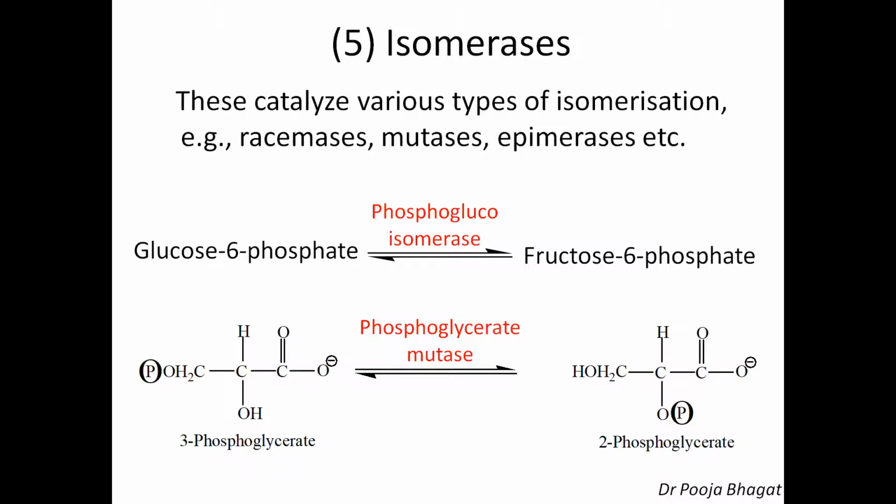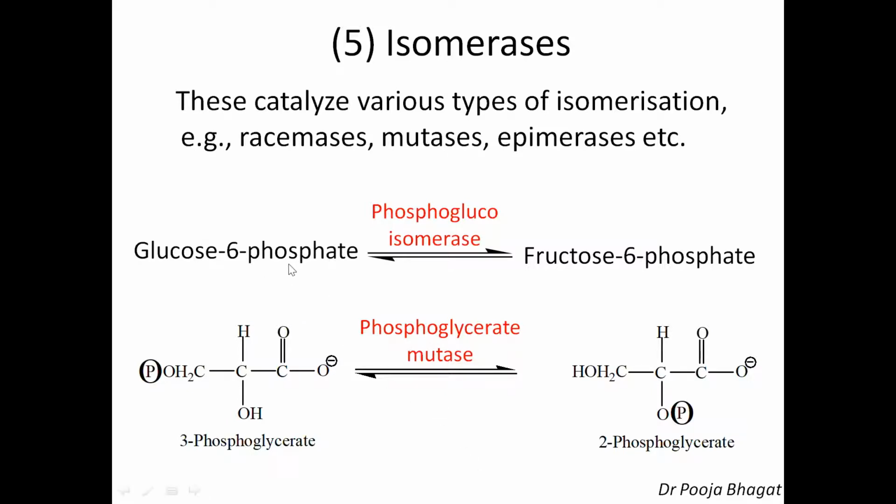That means it is intramolecular transfer of the group. If a group is transferred from one molecule to another, then they are transferases. Mutase is the one where, within the molecule, the group is transferred from one position to another. Then epimerase, which brings about epimerization.